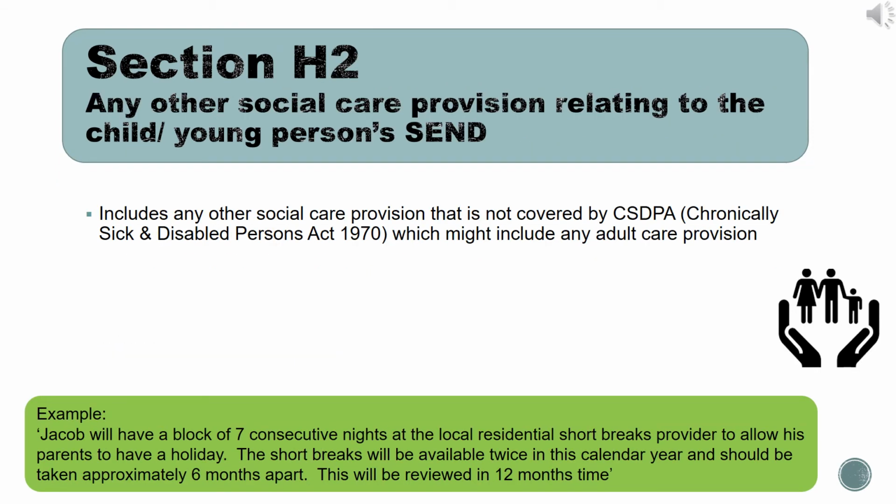Section H2, again following on from the social care provision, generally relating to over 18. Anything described in here for provisions that are not covered by the Chronically Sick and Disabled Persons Act, which includes any adult social care provision.